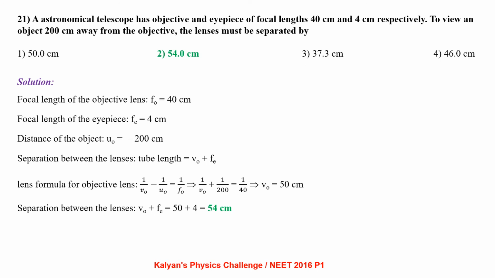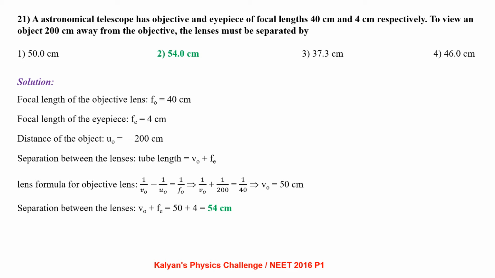An astronomical telescope has an objective and eyepiece of focal length 40 cm and 4 cm respectively. To view an object 200 cm away from the objective, the lenses must be separated by. The separation between the lenses is nothing but the length of the tube, V0 plus Fe, where V0 is image distance formed by objective lens and Fe is the focal length of eye lens.